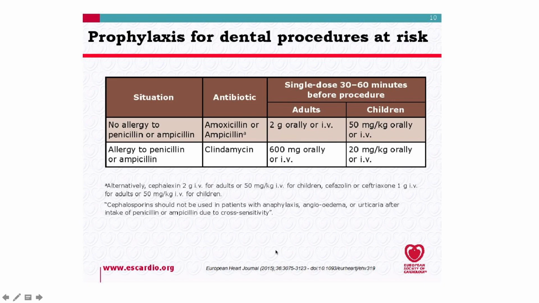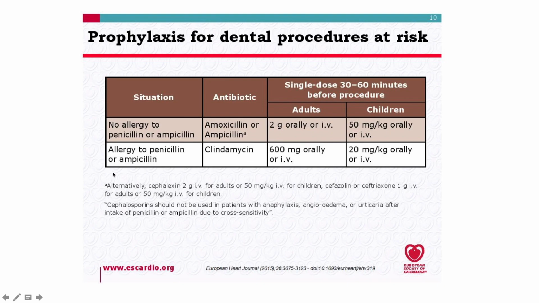Alrighty, let's look at prophylaxis for dental procedures. So obviously, if the patient has no previous allergy to a penicillin or ampicillin, you can opt for amoxicillin or ampicillin. It's given as a single dose 30 to 60 minutes preceding the procedure. In adults, the dose is 2 grams orally or IV. In kids, it's 50 milligrams per kg orally or IV.